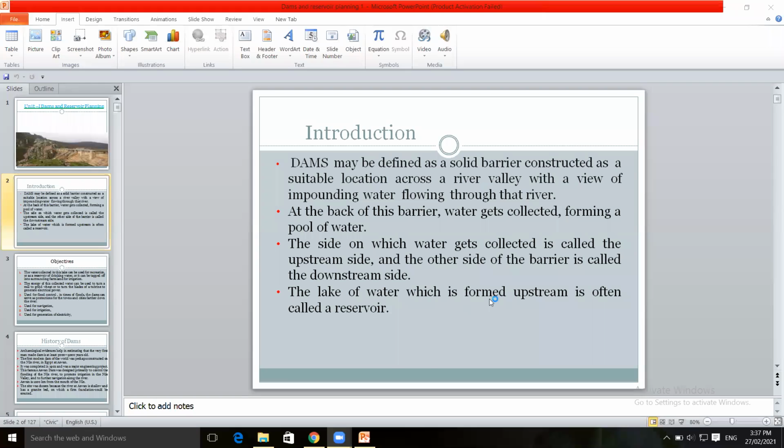The lake of water which is formed on the upstream side is known as a reservoir. The other names are storage reservoir or dam reservoir.